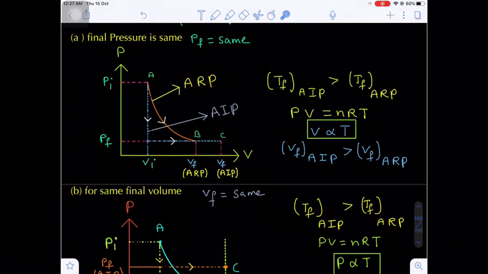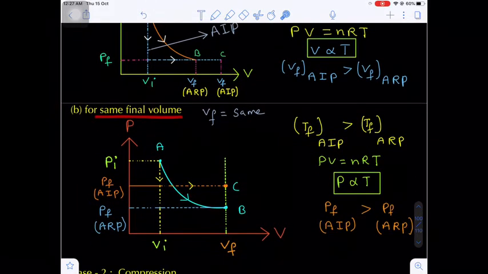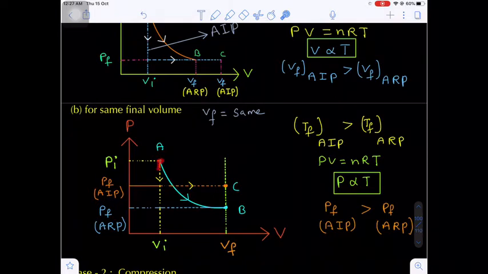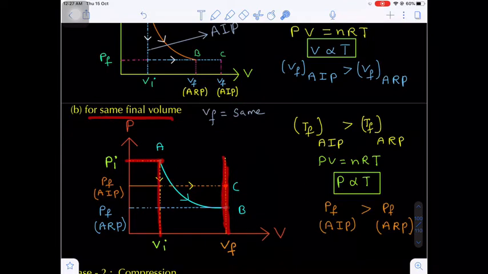Now come to the case where the final volume is the same. Here I am standing at the initial point A. What is the initial volume? Vi, and the initial pressure is Pi. Now I am moving to point B. Here I am taking a vertical line because the volume has to be kept constant, since the final volume should be the same in both the reversible and the irreversible process.